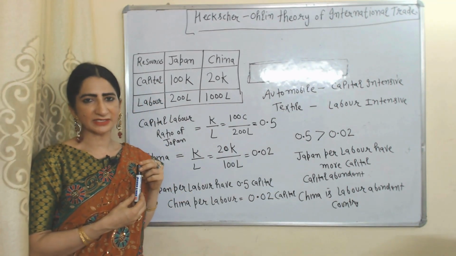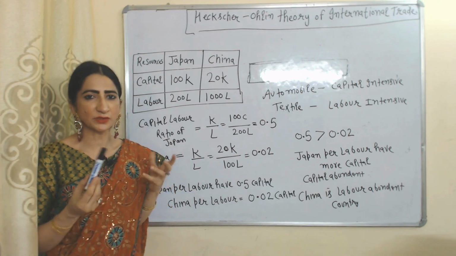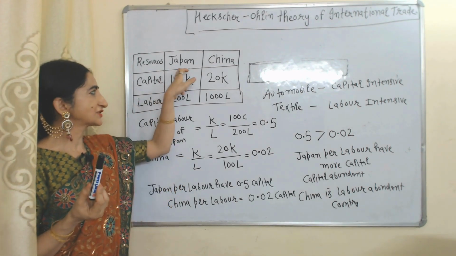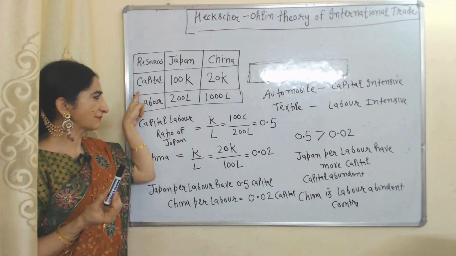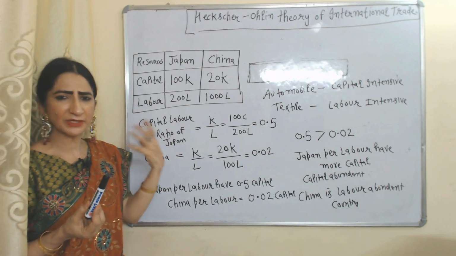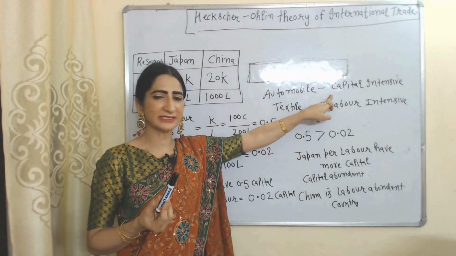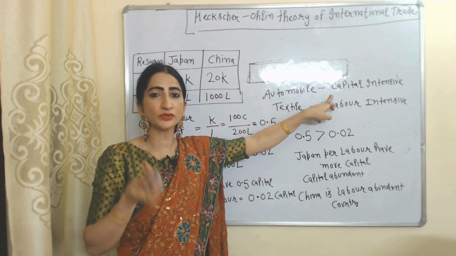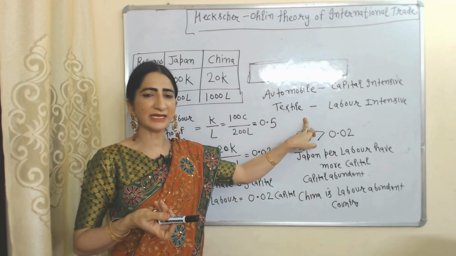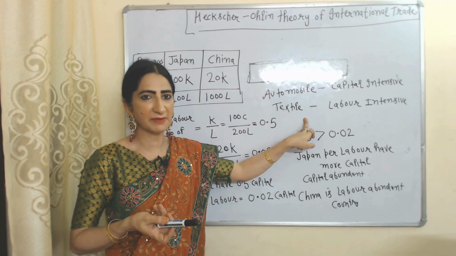Now we understand Heckscher-Ohlin theory with the help of one example. Here we assume we have two countries, Japan and China. They have only two resources, capital and labor. They are producing only two goods, automobile and textile. Automobile is a capital intensive good. That means in the production of automobile we use more capital. But textile is a labor intensive good. In the production of textile we use more labor.